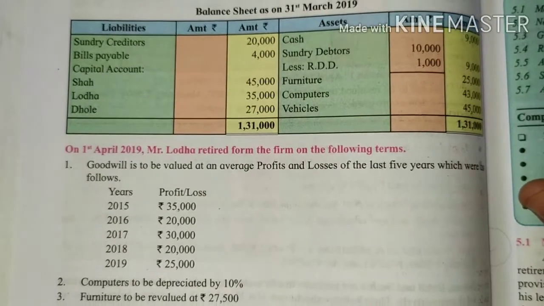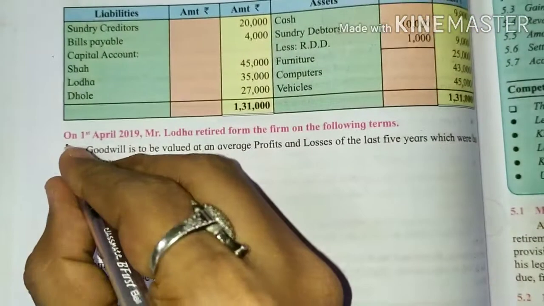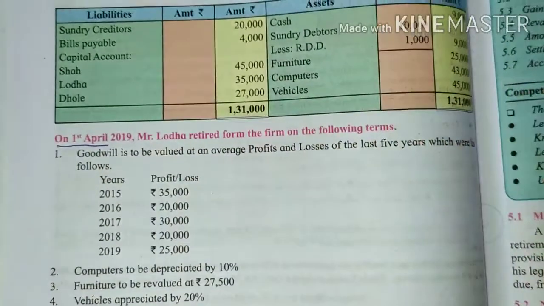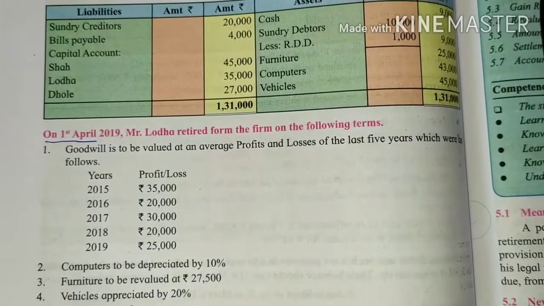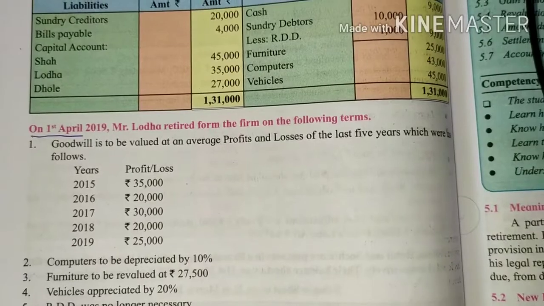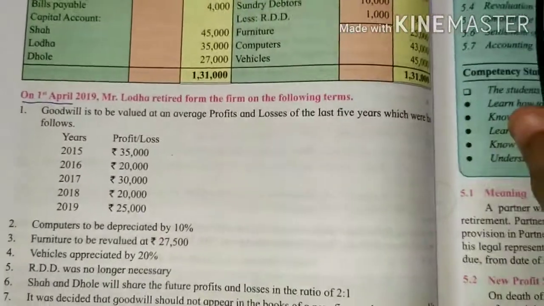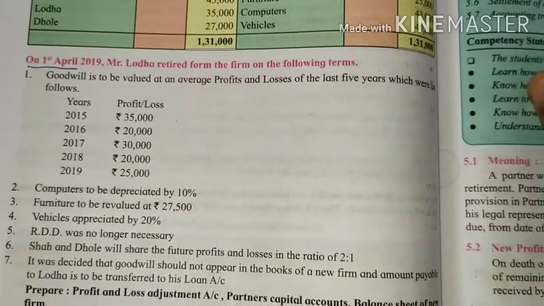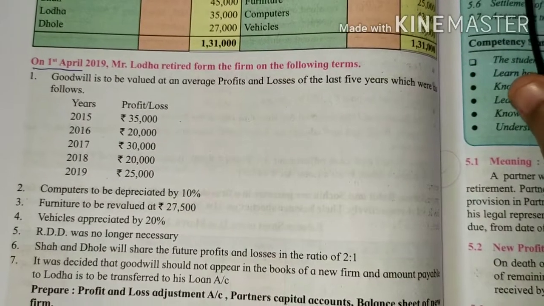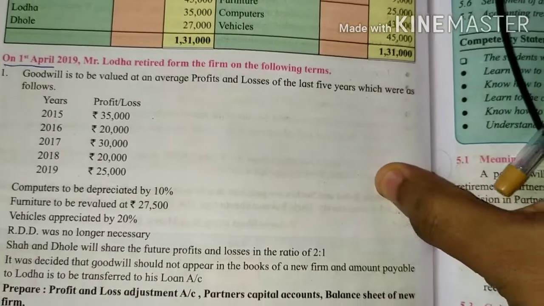On 1st April 2019, Mr. Lodha retired from the firm on the following terms. Goodwill is to be valued at an average of profits and losses of the last 5 years, which were as follows.